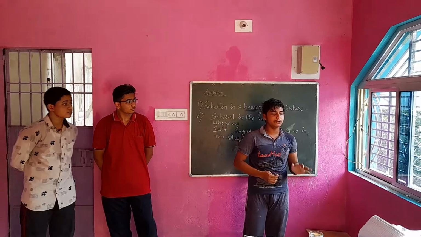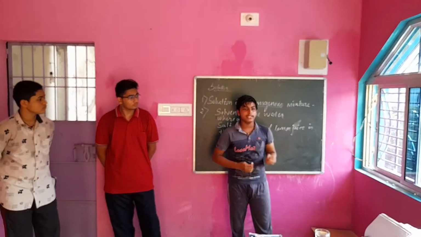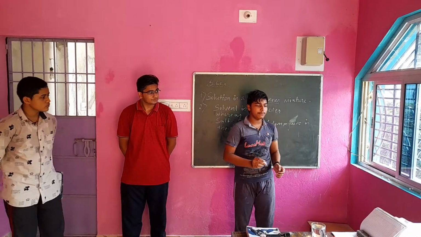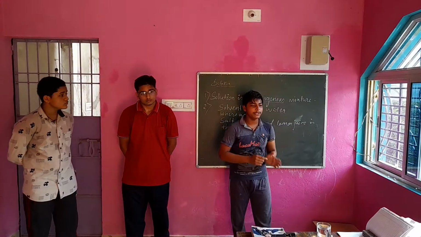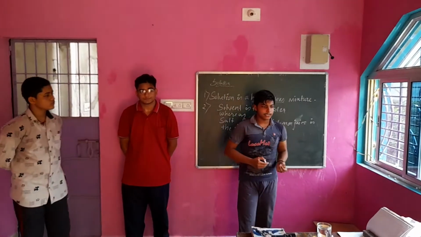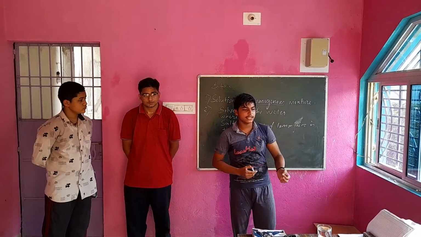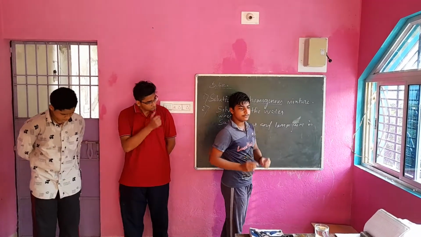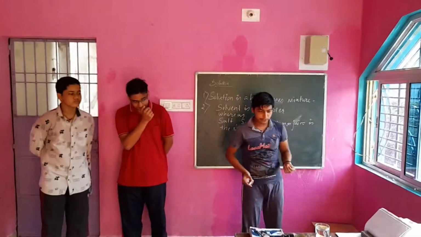Just like we use the term alloy. So what is an alloy? An alloy is a mixture of two or more substances that can be two metals or a metal and a non-metal. For example, brass. Brass is made of 30% zinc and 70% copper.